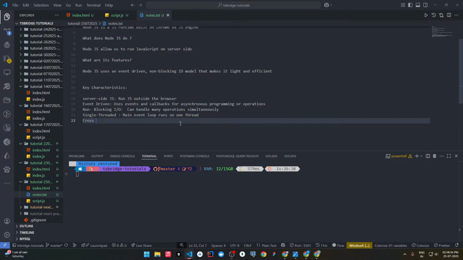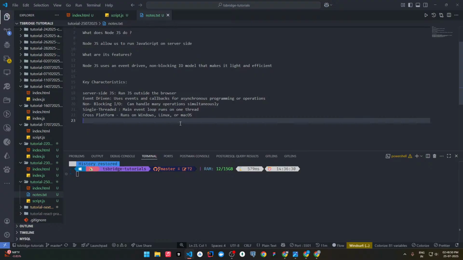Cross platform: the biggest advantage of using Node.js is we can use it cross platform. Cross platform means it can run on Windows, Linux or Mac OS.